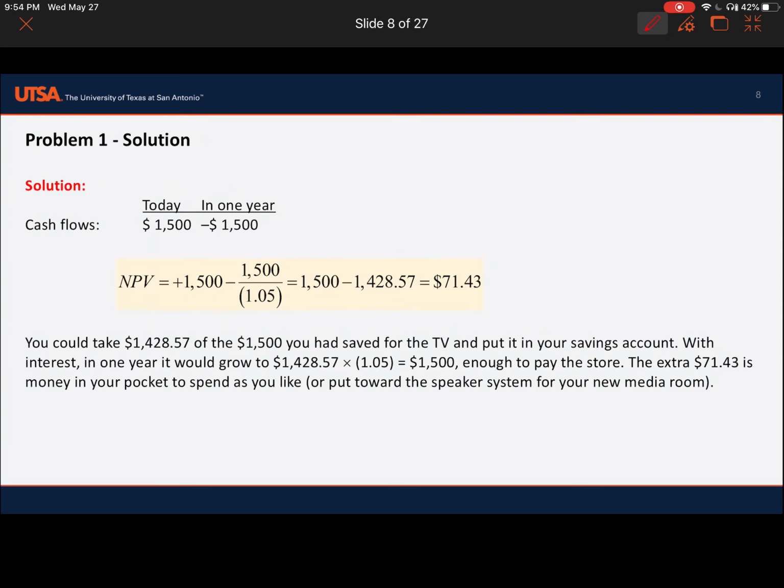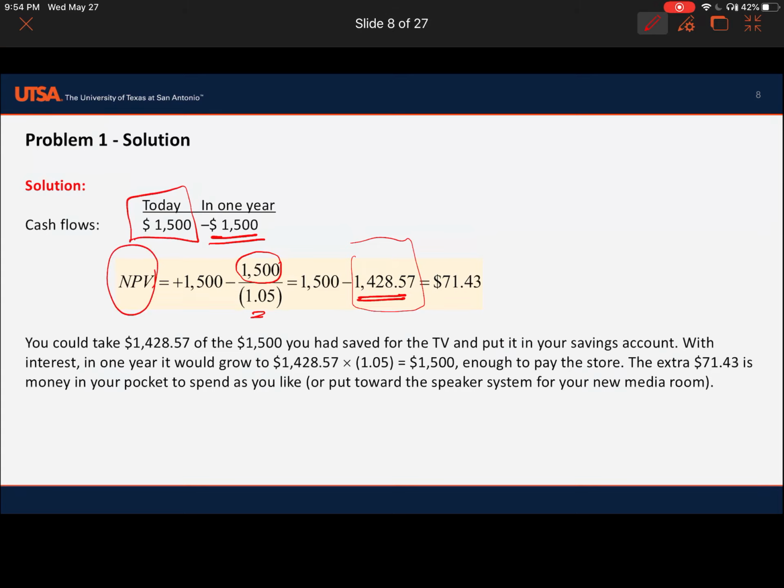Let's find out. Today the present value of the benefit is 1,500, and in 1 year we will pay 1,500. So we simply discount this cash outflow to today and find that this 1,500 is worth 1,428.57 today, right?